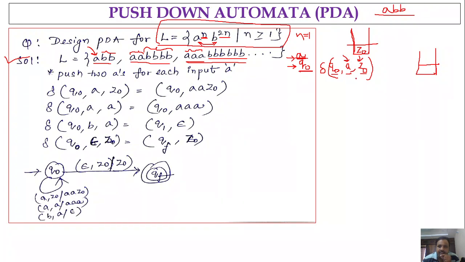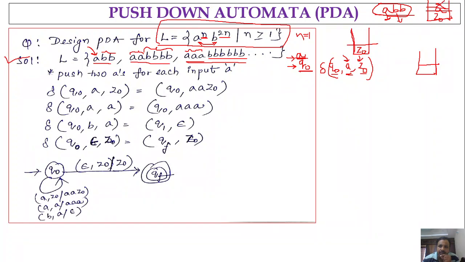So the logic here is that whenever you see one a as an input symbol, you have to push two a's onto the stack. Let me consider that I have input a, b, b. Initially the stack is there with Z naught. The moment I see a, I push two a's, a followed by a. Then what will happen? I am having b. The moment I get b, I will pop the stack.